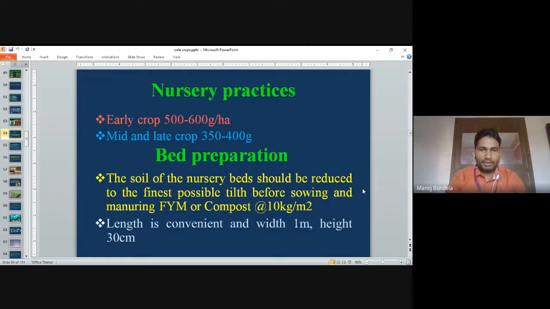Length is convenient, and width is 1 meter, height is 30 centimeter, width is 1 meter, and length is according to the requirements.